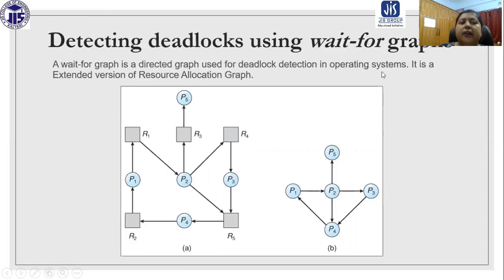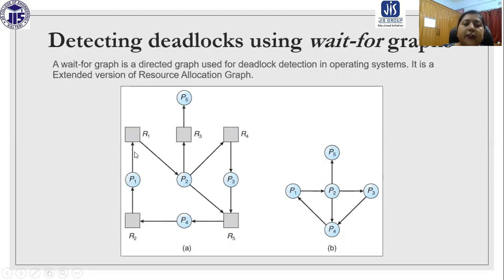It is an extended version of the resource allocation graph. Here you can see an example of a resource allocation graph. In this graph, two types of vertices are there: processes, represented by circles, and resources, represented by rectangles.